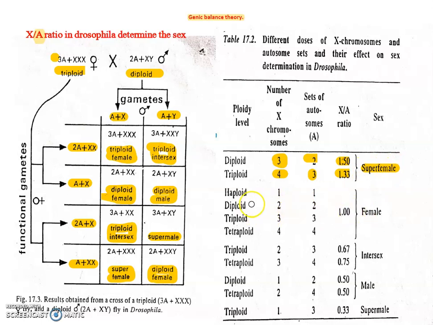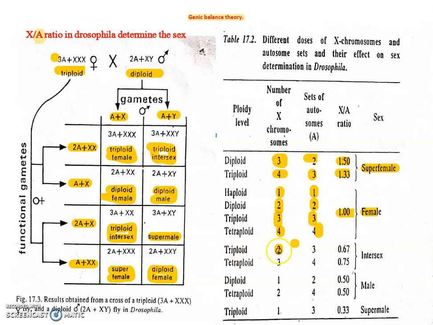In such a way, if haploid means one set of X chromosome and one set of autosome, 2 X chromosomes and 2 autosomes, 3 X chromosomes and 3 autosomes, 4 X and 4 autosomes, in this condition the ratio will be 1. So this becomes a normal female. If the ratio is 1, it is normal. If the ratio is more than 1, it becomes a super female.